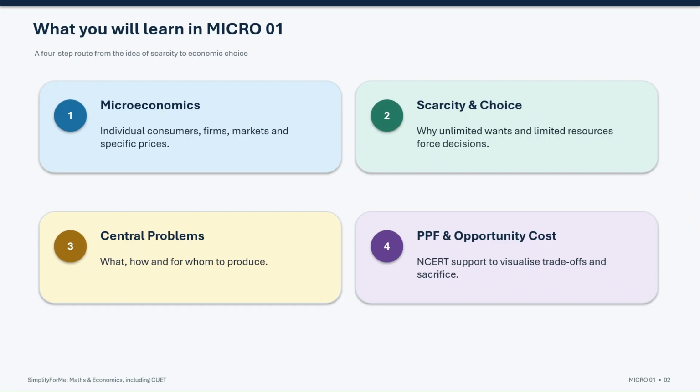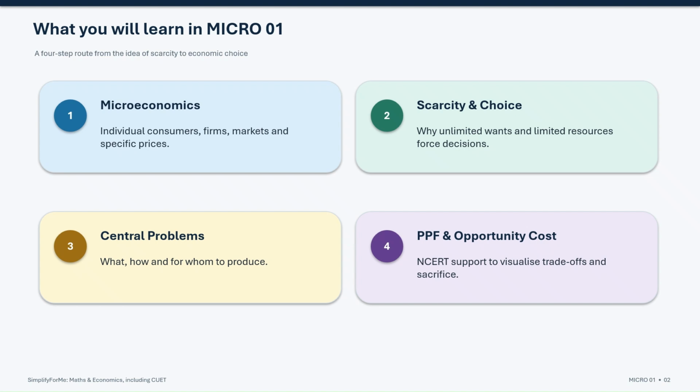There are 4 major ideas that we will cover in this lesson. First, we will understand microeconomics, the branch of economics that studies individual consumers, households, firms, specific commodities and individual markets. Second, we will examine scarcity and choice. We will see why unlimited wants and limited resources make economic decision-making unavoidable.